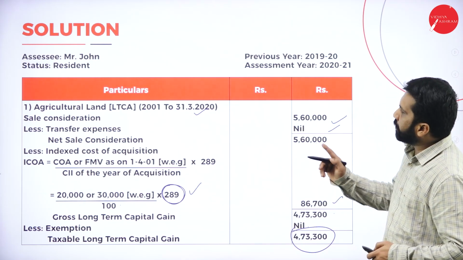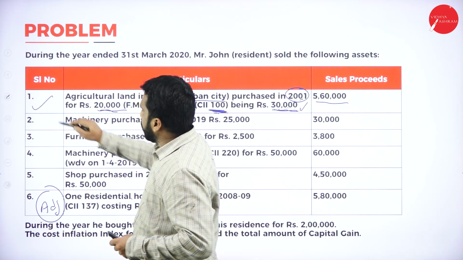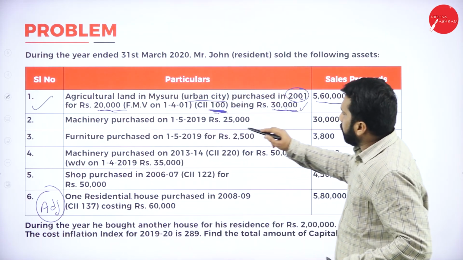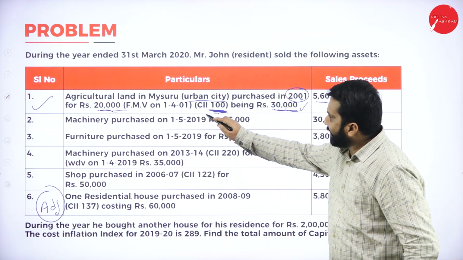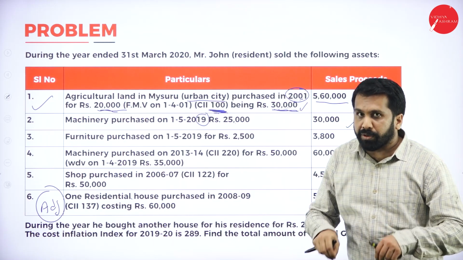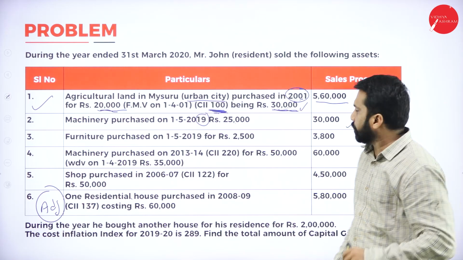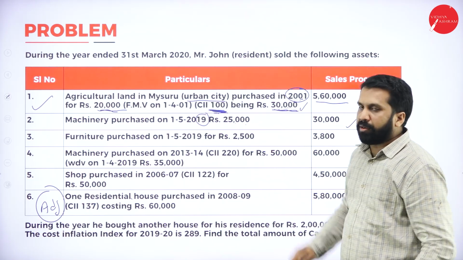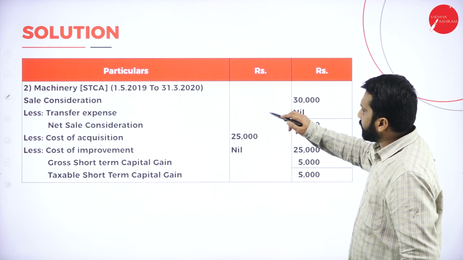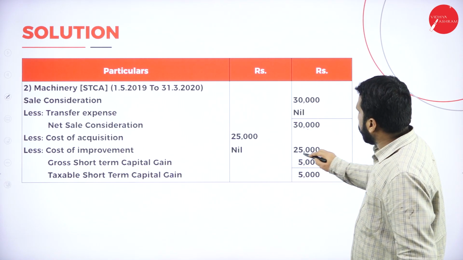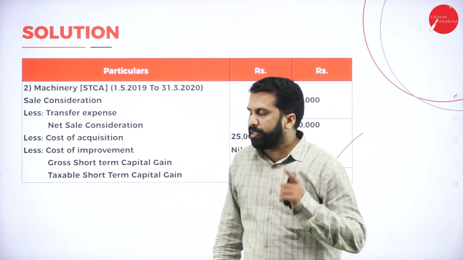Yes. So we are done with one asset. We'll go for the second one. Agriculture is done. We'll go for machinery. Machinery purchased for 25,000 but sold for what value? 30,000. When was it purchased? 2019. You are selling when? Now only, in 2020 you are selling. Long term or short term? Just 1 year. Short term. 30 minus 25, your answer is 5,000. Easy. See, there is no expense. Hope you are clear. Yes, good.